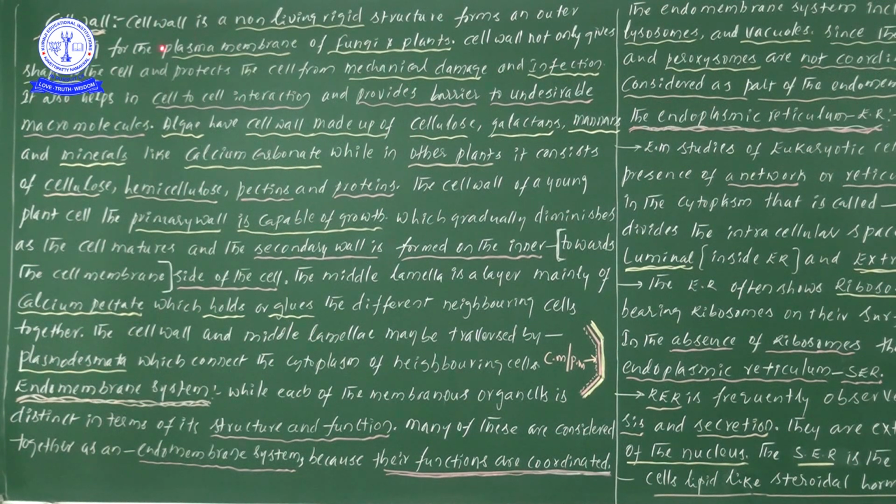cell wall. Now the cell wall is a non-living rigid structure. This is a very important point. Suppose you take the cell wall, this particular cell wall is a non-living rigid structure that forms an outer covering layer for the plasma membrane.